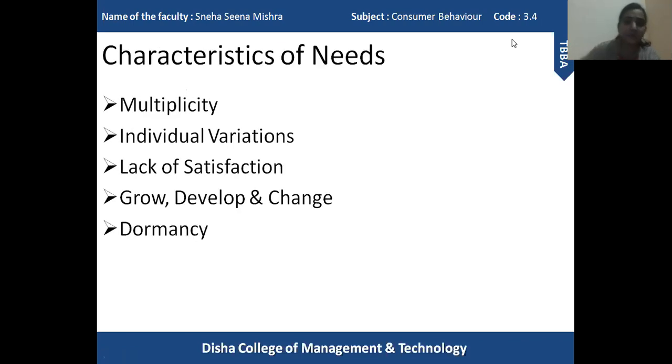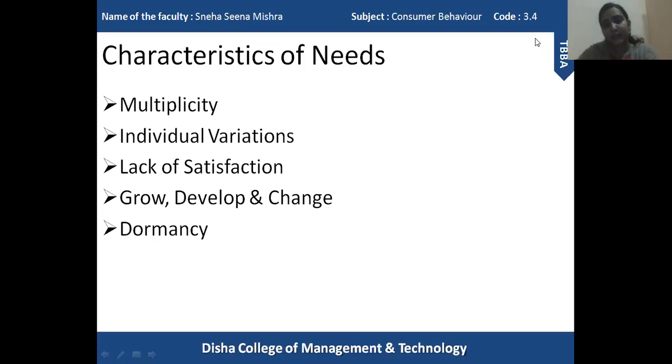The next aspect of need that we are going to study is the characteristics of need. These are the five important characteristics of need. The first characteristic of need is multiplicity. You must have heard that needs are never fulfilled.